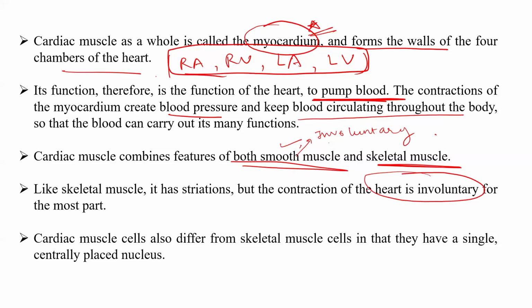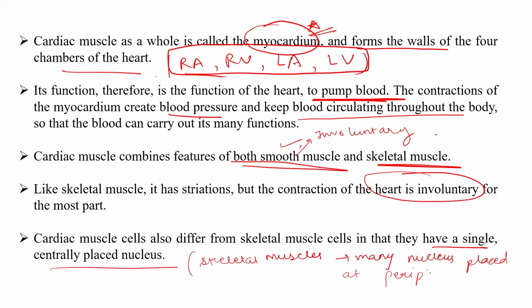It has faint striations. Cardiac muscle cells also differ in that they have a single centrally placed nucleus, while skeletal muscles have many nuclei placed at the periphery. So they have a peripheral arrangement of the nuclei, while in this it is a single centrally placed nucleus.